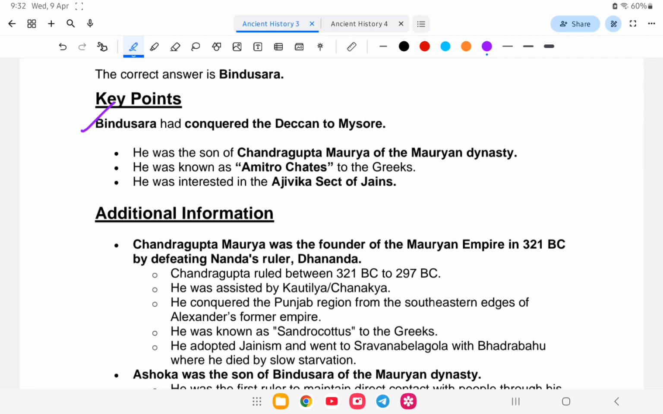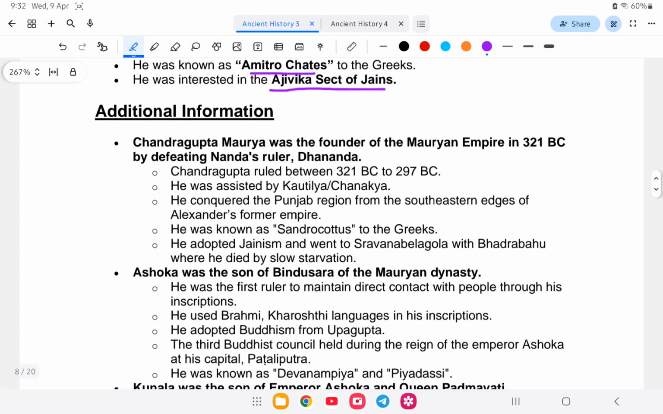So Bindusara had conquered the Deccan up to Mysore. He was the son of Chandragupta Maurya of the Mauryan dynasty, and the Greeks called him Amitrochates. He followed neither Buddhism nor Hinduism, but the Ajivika sect. Chandragupta Maurya was the first Mauryan emperor, in 321 BC, and he defeated Dhana Nanda.